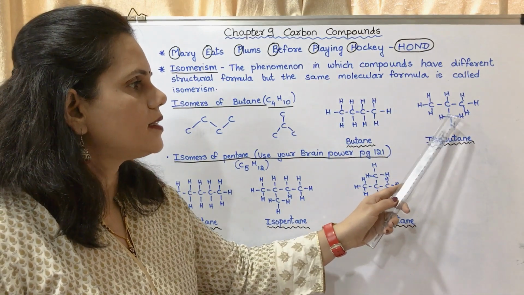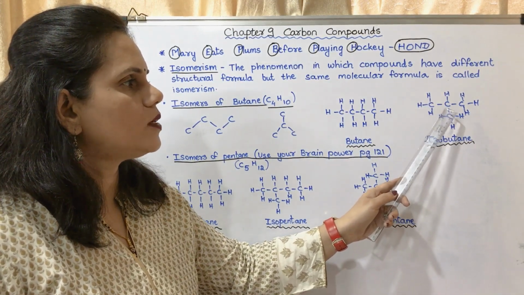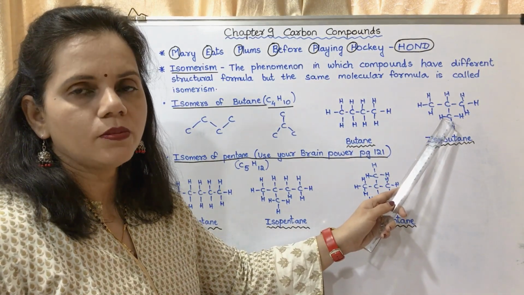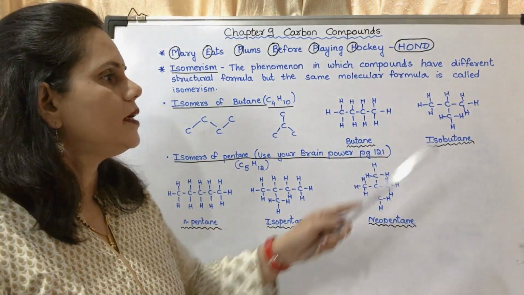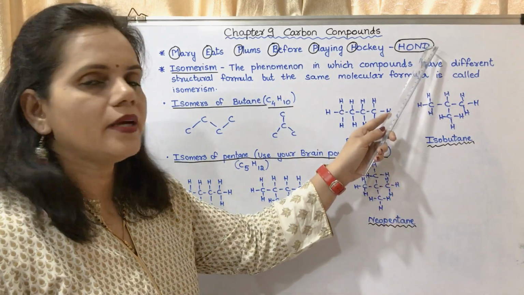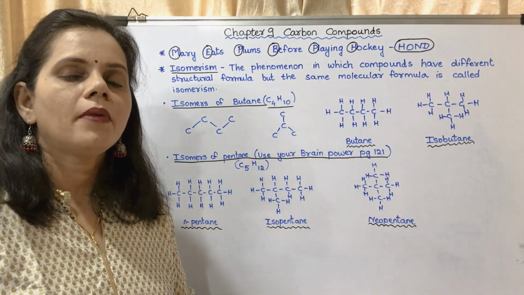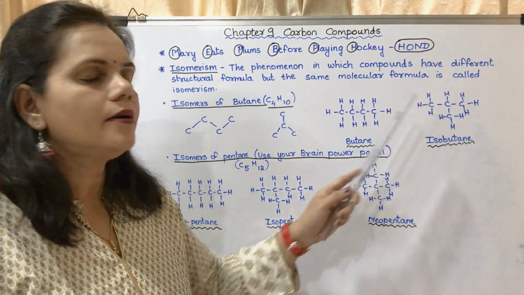In this case, one carbon atom has formed a branch to the middle carbon atom. It could be here also, it could be up also, but whatever it is, it will be in the middle.